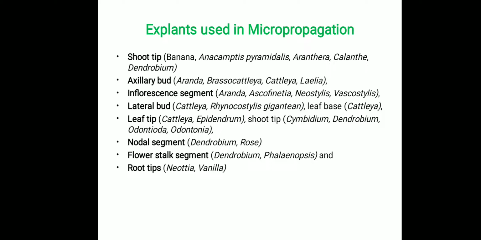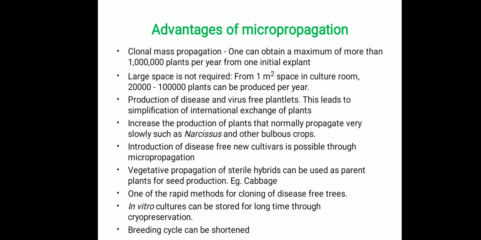The explant, such as shoot tip, axillary bud, inflorescence, lateral bud, leaf tip, nodal segments, or flower stalks, is used according to the nature of different kinds of plants. Now we will see some of the advantages of micropropagation. The main advantage is mass propagation through a small piece of explant, and the second advantage is that it requires very little space. For example, from 1 square meter of space of a culture room, we can produce 20,000 to 1 lakh plants per